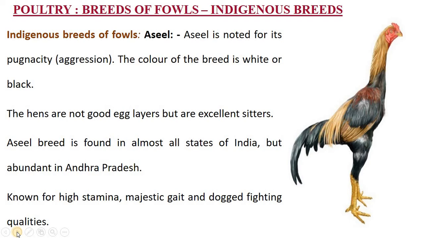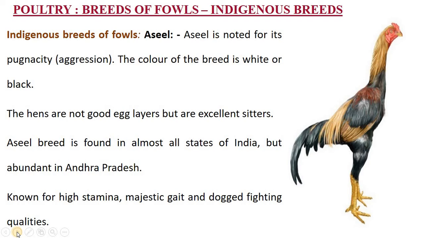So it's the Desi breed in Andhra Pradesh. Known for its high stamina, high energy, high vigor, high power, majestic gait, majestic posture, dogged fighting qualities. That means it is used in cockfight play.